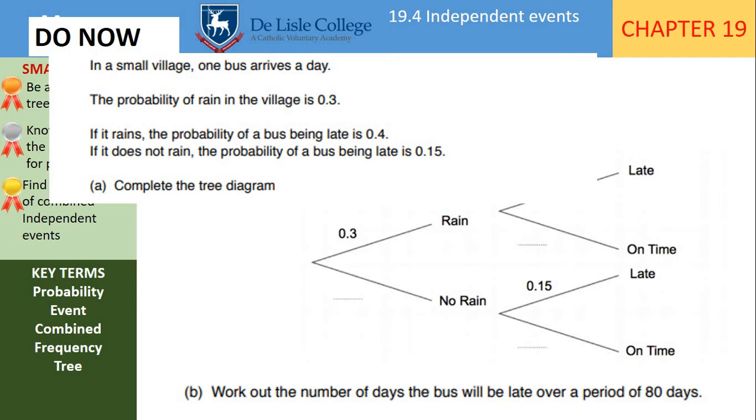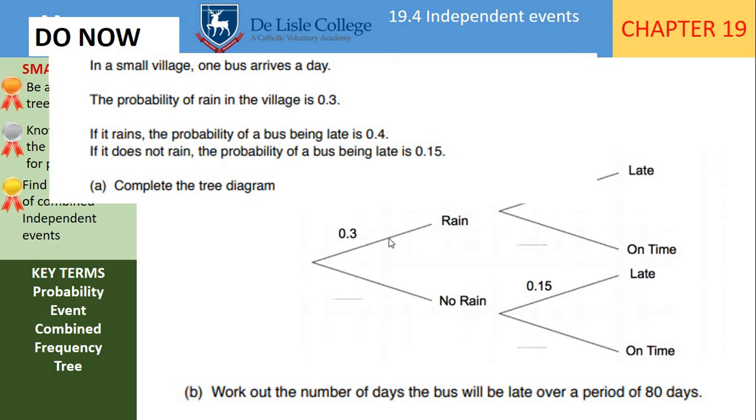So in a small village, one bus arrives a day. The probability of rain in the village is 0.3. If it rains, the probability of a bus being late is 0.4. If it does not rain, the probability of a bus being late is 0.15. So using that information, you needed to complete the tree diagram.